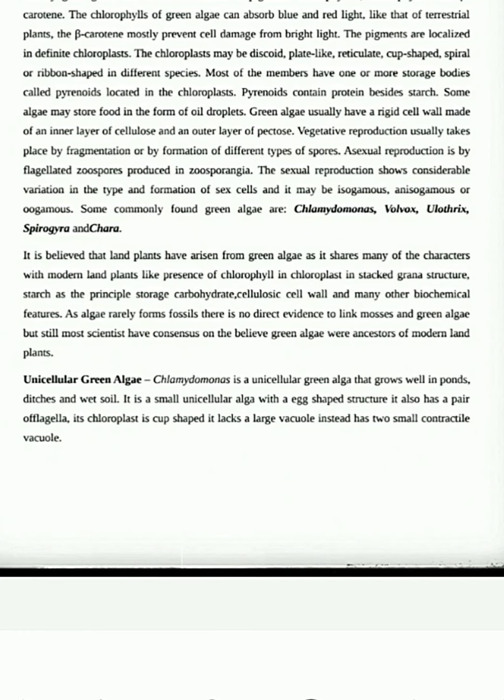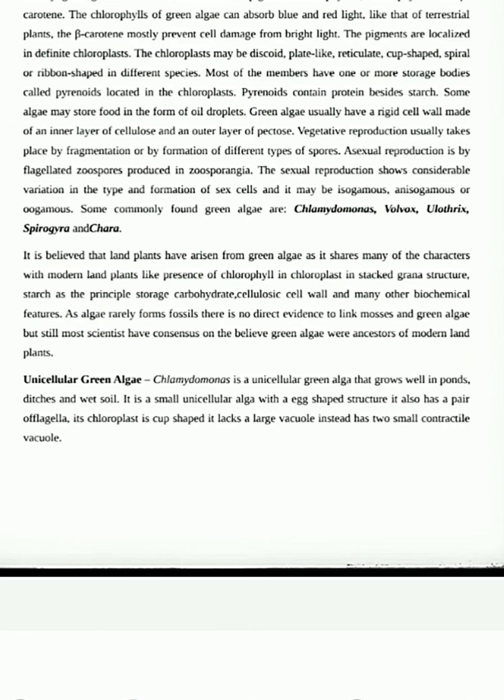Coming to beta carotene, what is the role played by beta carotene in chlorophyta? It prevents cell damage from bright light. When the temperature is very high and the light is very bright, it may cause damage to cells. So beta carotene helps prevent the cell damage from bright light.